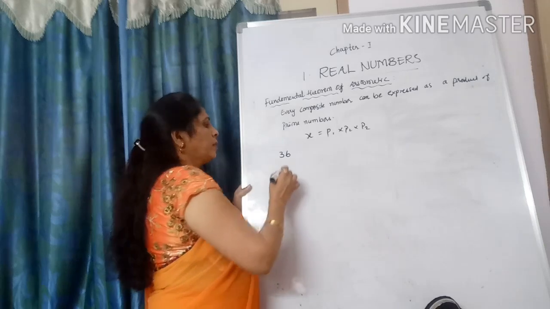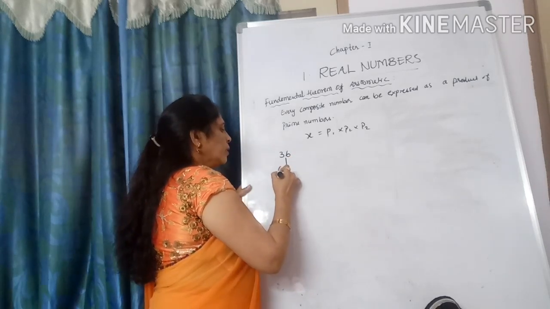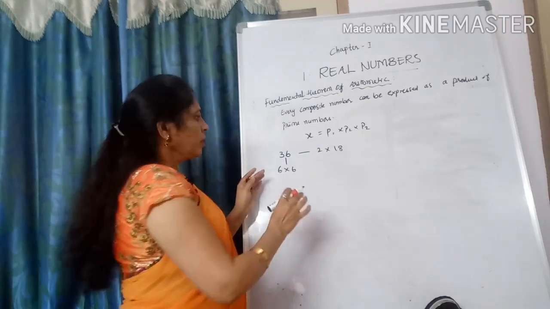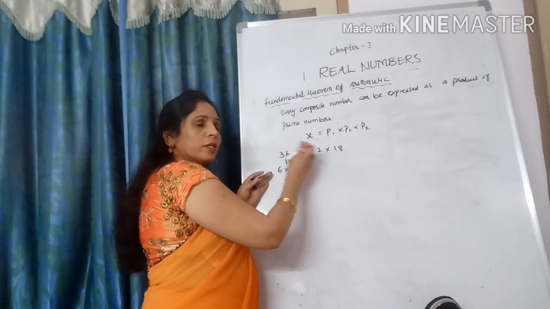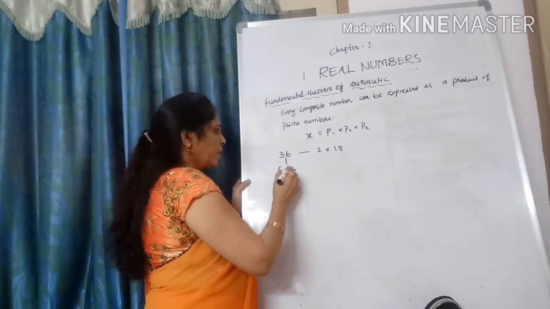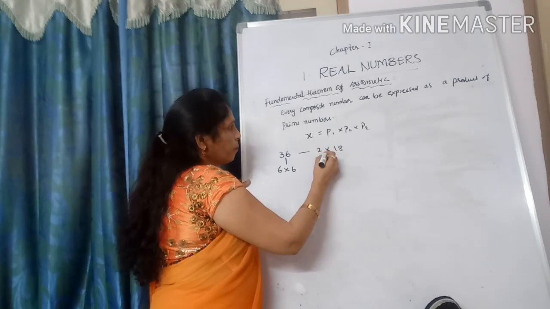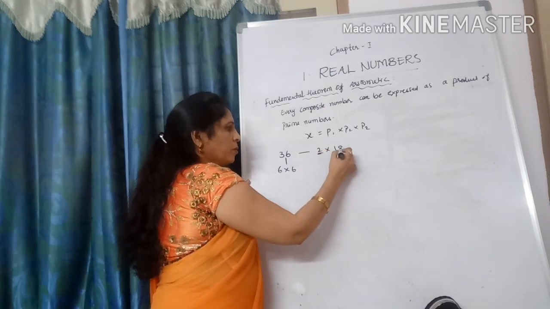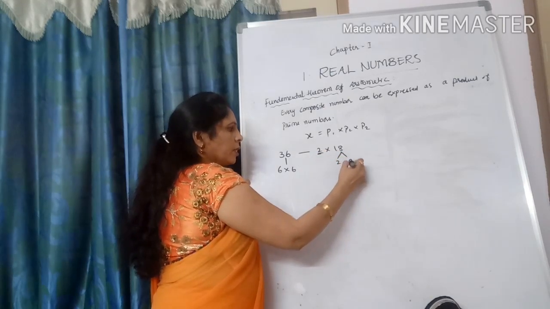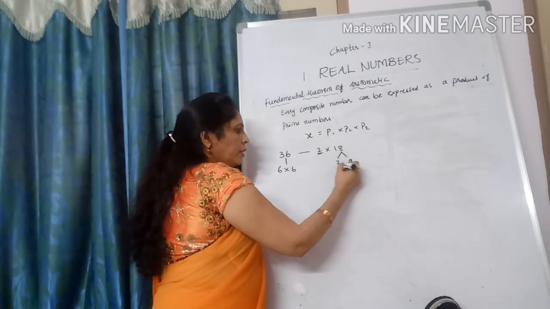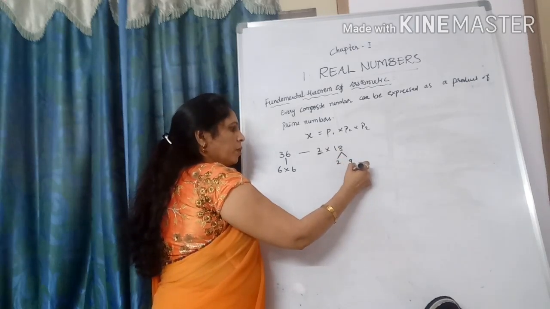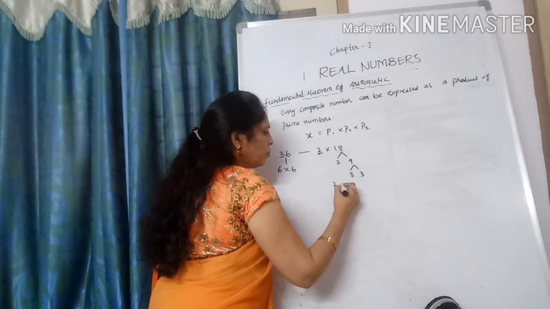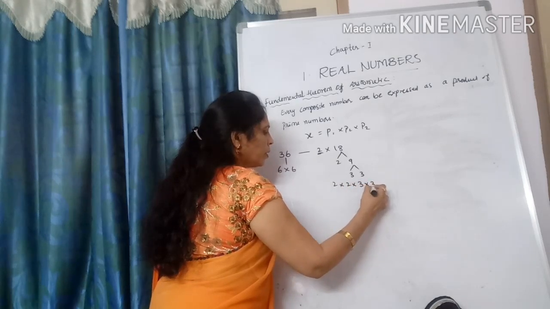The factors of 36. Here 6 6s are 36. Here 2 18s are 36. Write in two ways. Here 6 6s are 36, 2 18s are 36. How can we write it as a product of primes? Here is the prime number. So let us take here 2 9s are 18. See, this is also a prime number. Now take this 3 3s. How can we write 2 into 2 into 3 into 3?